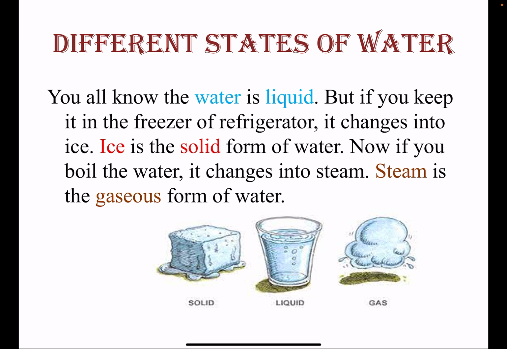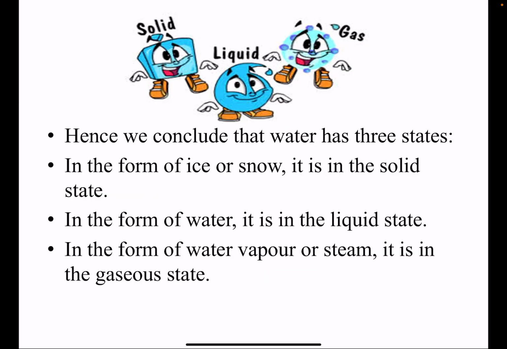So let's read this. Water is liquid, but if you keep it in the freezer of a refrigerator, it changes into ice. Ice is the solid form of water. And if you boil the water, it changes into steam. Steam is the gaseous form of water. So you can conclude that water has three states: solid, liquid and gas. Means it exists in all three states.